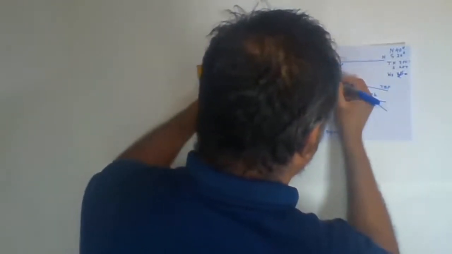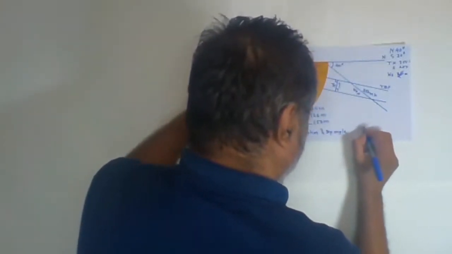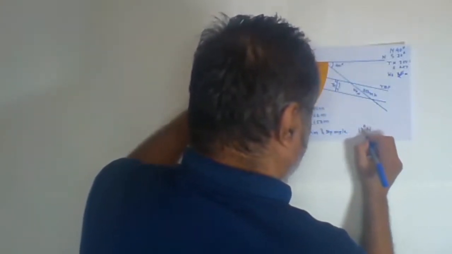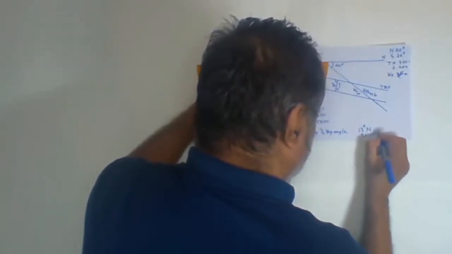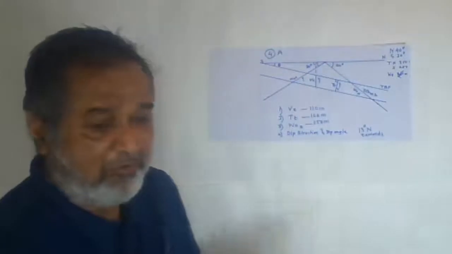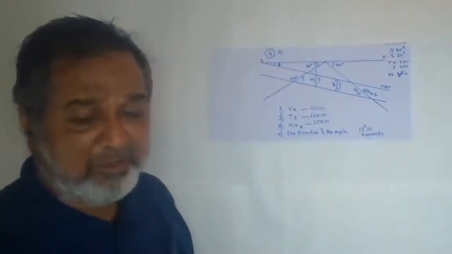So keep this protractor at the center where it is meeting, and now you have to find out. It is 13 degrees. Yes, it is 13 degrees north, towards north. Yes, that is very important. That is towards north, only one direction. The dip is only on one side. So towards the north, 13 degrees towards north you have to mention.